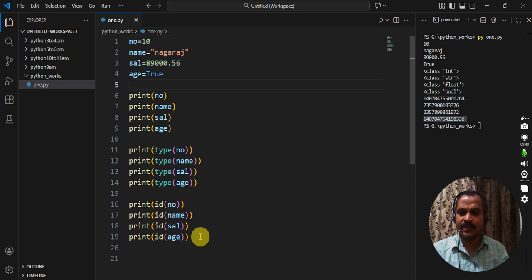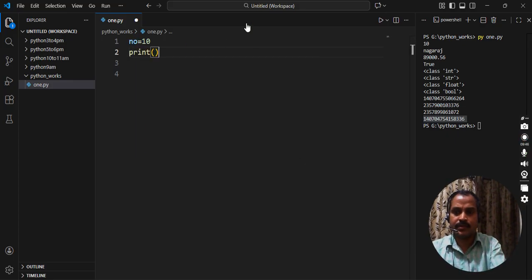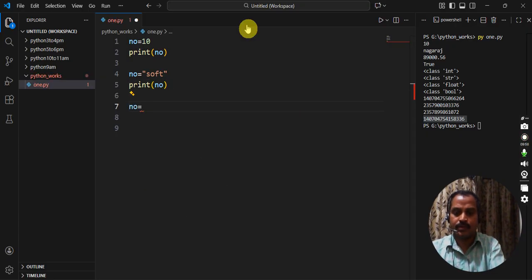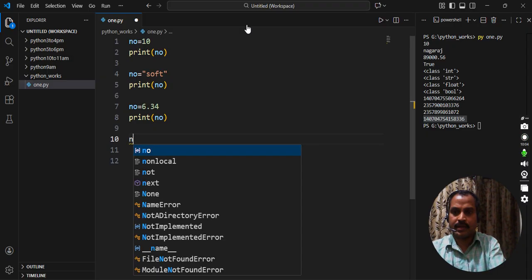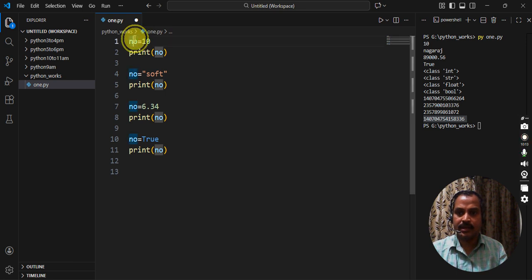Okay, and as well as here one more thing is there. See, suppose I take no as one integer variable. Yes, can I take no equal to soft? It is a string actually. Yes, print no. Can I print? No equal to 6.34. Can I take some other boolean type of data? I'm taking a single variable here. Here it is treated as an integer, here as a string, here as a float, here as a boolean type of data. So a single variable can be treated as any type of data.